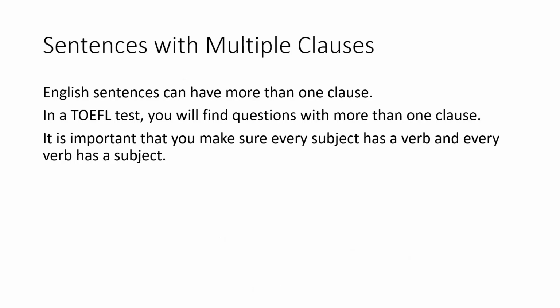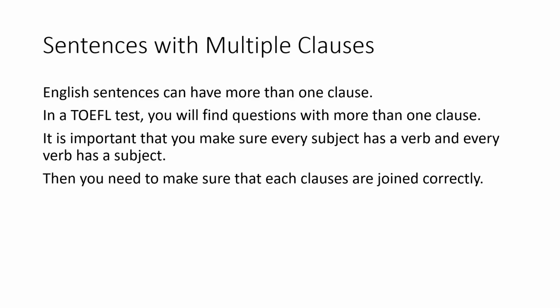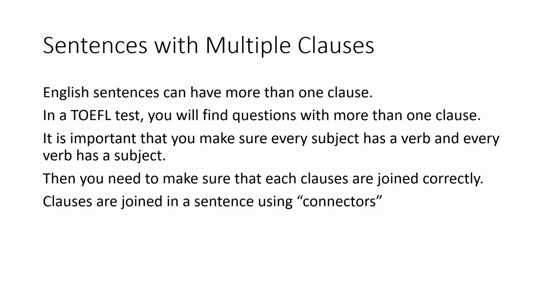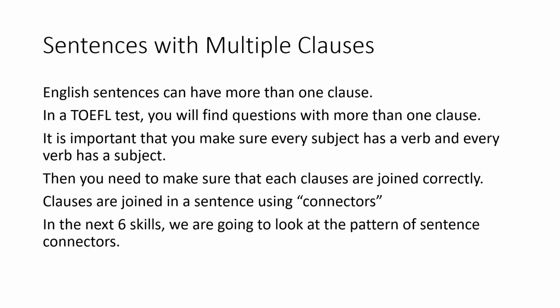You will see that throughout the TOEFL test or TOEFL preparation, this is one of the important or basic skills you need to have. Then you need to make sure that each clause is joined correctly using different kinds of connectors or conjunctions, etc. Clauses are joined in a sentence using connectors. Yeah. So in the next 6 skills, we are going to look at the patterns of sentences.